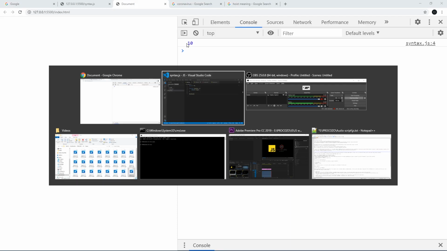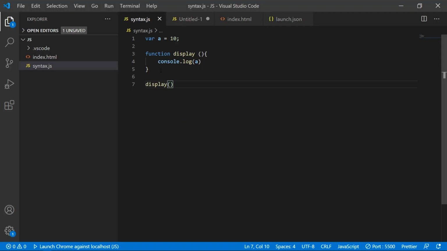There is no problem. So let me make some alteration to this particular script. Let me declare this particular a after execution of the function. So what actually happens here? I'm executing a function with a console and I'm accessing one a here.